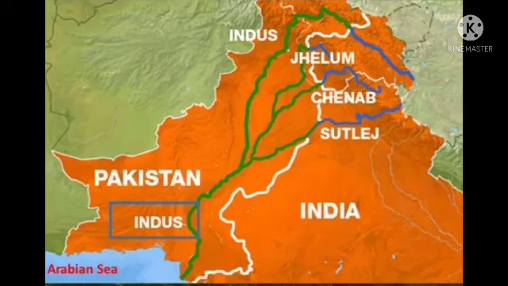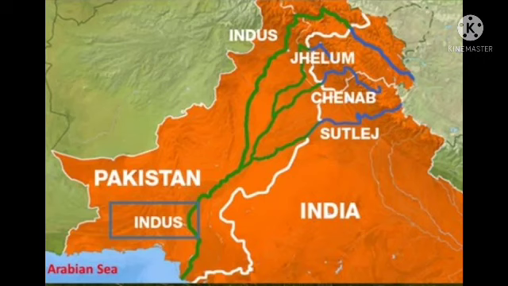Okay children, let's talk about the Sutlej basin. The Sutlej basin is also called the Indus basin because Sutlej is one of the tributaries of the Indus. What is the tributary of Sutlej? Yes, Beas. Beas is one of the tributaries of Sutlej, and Sutlej is one of the tributaries of the Indus.